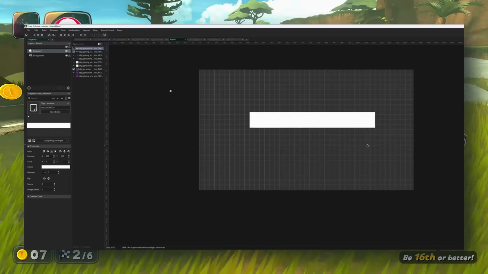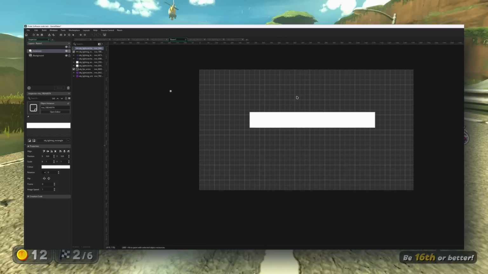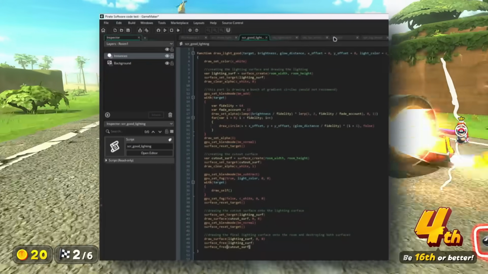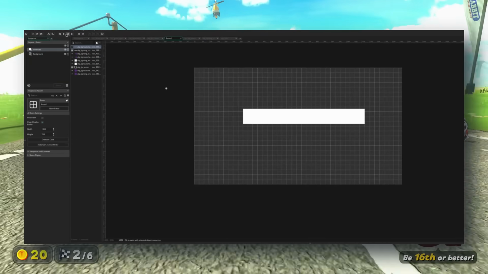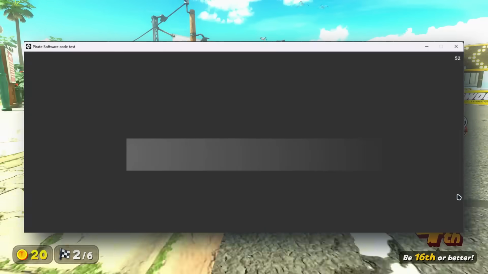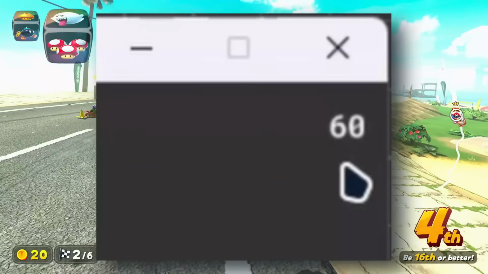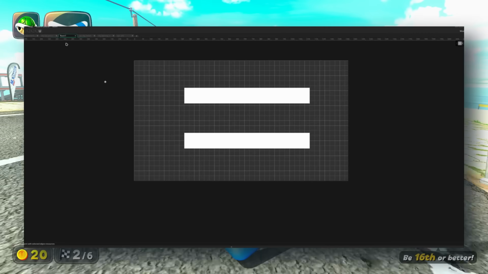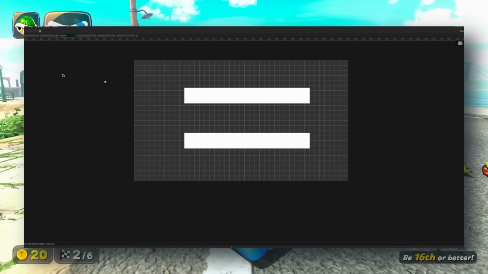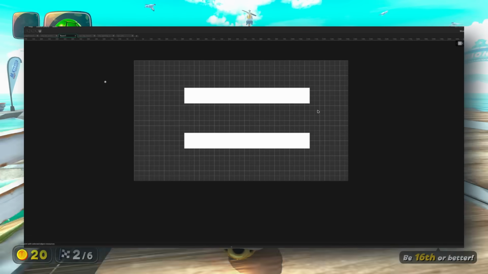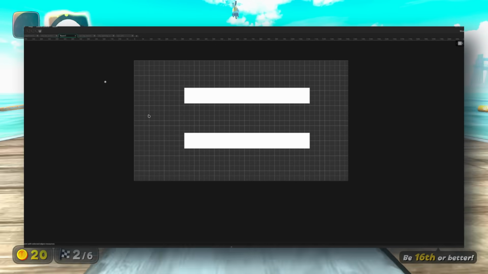I've also created the system that I had previously described that involves using surfaces. So here it is, the same sprite, the same rectangle, except it's using this other lighting system that I've created. Let's see what happens when I run this project. As you can see, it looks basically the same, except, oh wow, our FPS is actually there. I'm going to run this in debug mode, and debug mode will allow us to run a profiler, which will tell us what percentage of performance each of these objects is using.